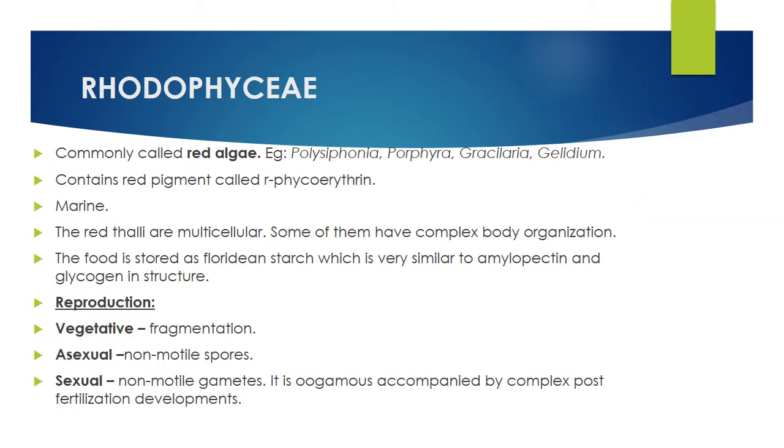Rhodophyceae, red algae. Please remember the examples: Polysiphonia, Porphyra, Gracilaria, Gelidium. Gracilaria and Gelidium are very, very important to remember. I'll tell you why. It contains a red pigment called R-phycoerythrin, found in marine water algae. Other than that, reproduction is common. And they store Floridean starch.